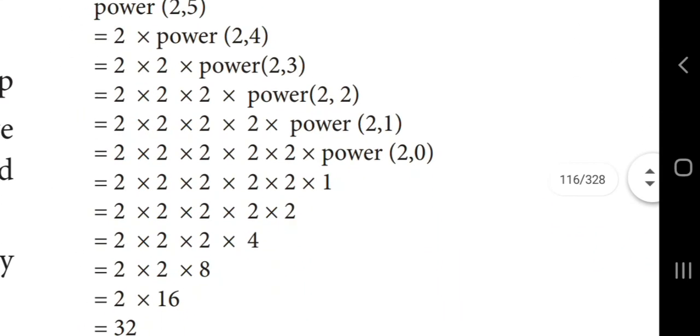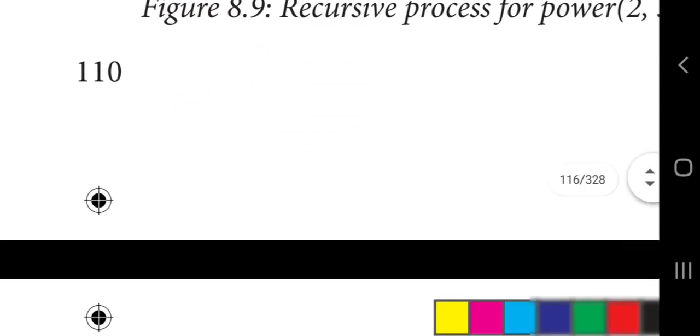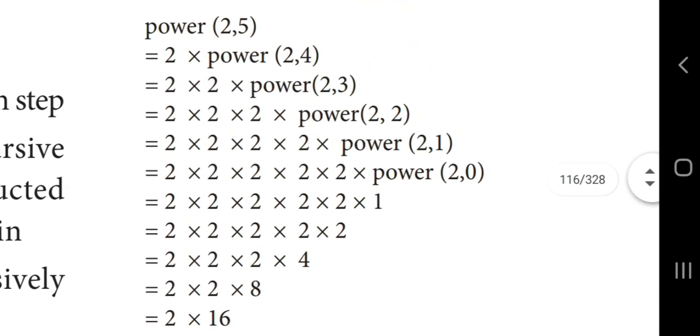Now you can see this description, power of 2 comma 5. How do we calculate it? First we reduce the power by 1: 2 comma 4, next 2 comma 3, 2 comma 2, 2 comma 1, 2 comma 0. That is, we are multiplying the 2s, and we get the solution 32. So we divide the problem into smaller subproblems and solve them to get the solution to the given problem. This type of problem solving is known as recursive problem solving.